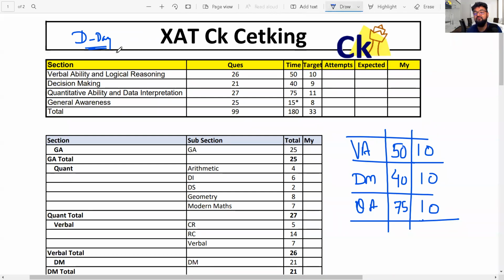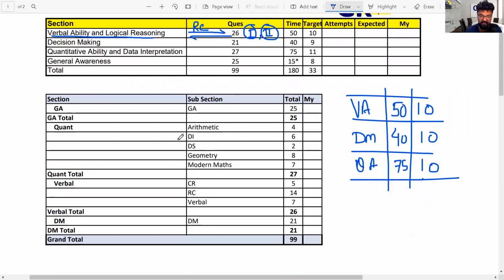Now how to perform within a section? For example, verbal ability: I'll run through the paper, do all my favorite topics first. For example, if you like RC, do RC first. And then while coming back, I'll do the remaining questions. So I'm going to do a Robin round 1 and Robin round 2 kind of thing. First we go running through, pick out the favorite topics, then while coming back, I'll do the remaining topics. In the verbal section, critical reasoning is 5 questions, RC 14 questions, verbal 7 questions. That's your complete breakup for the verbal section.